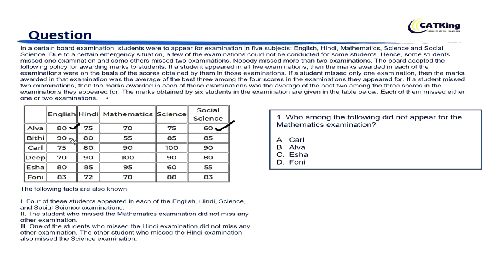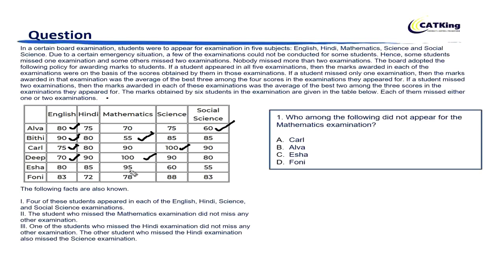Similarly, here in Bitti we can say that appeared for English and mathematics, right? English and mathematics. What about Carl? Carl appeared for science and English, right? What about Deep? Deep appeared for maths and English, right?